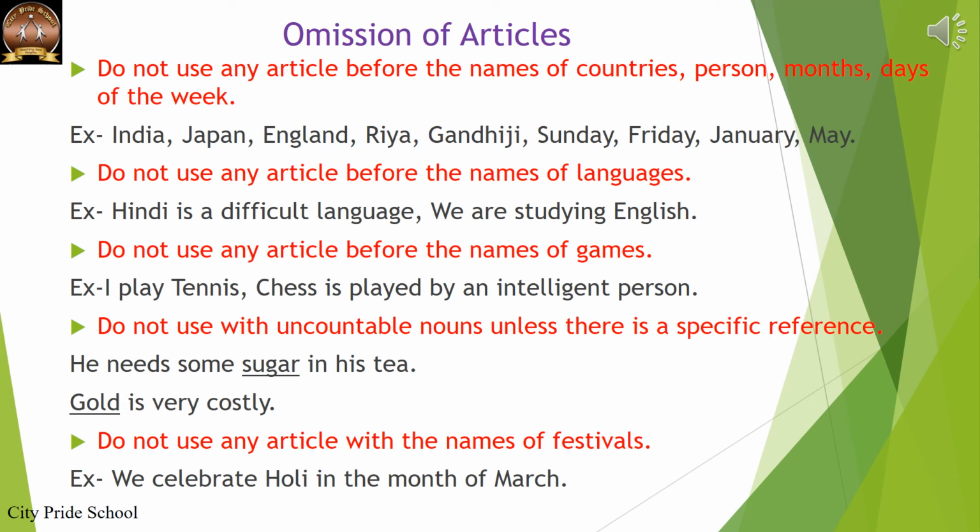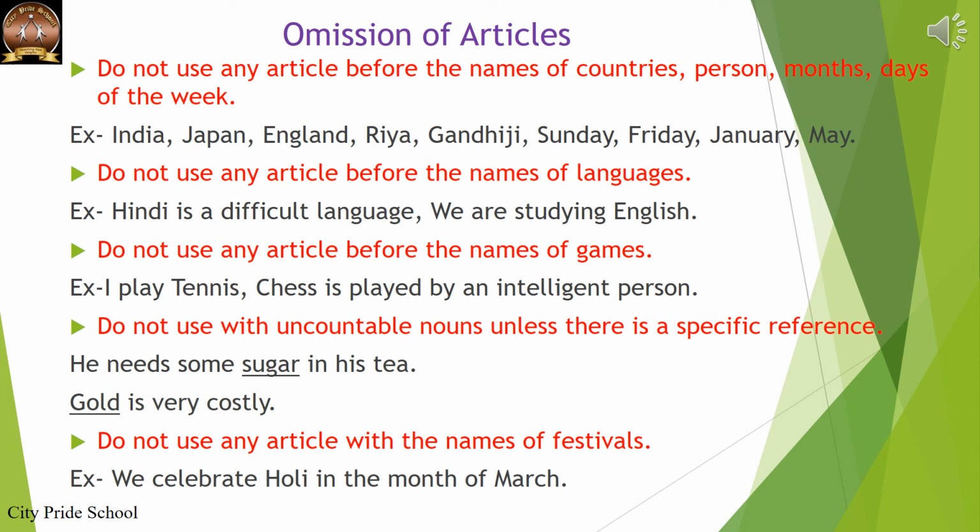Example, India, Japan, England, Gandhiji, Ria, Sunday, Friday, January and May. Do not use any article before the names of languages. Hindi is a difficult language. Before Hindi, we never use an article because we never use an article before languages. We are studying English.